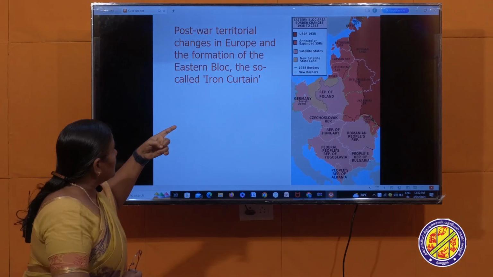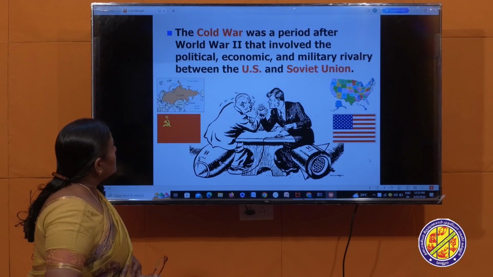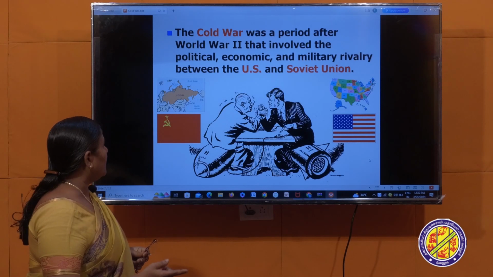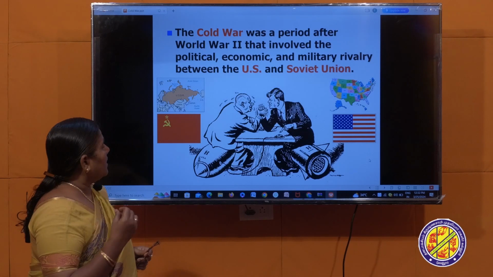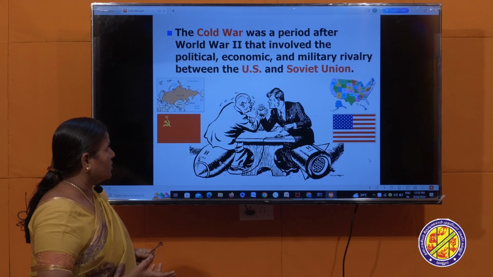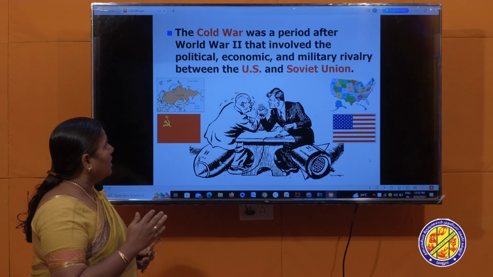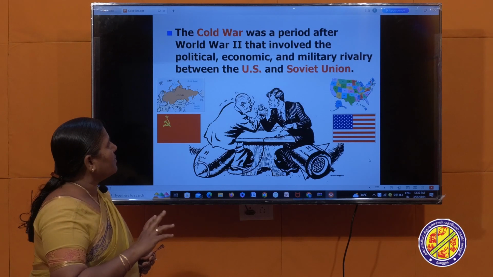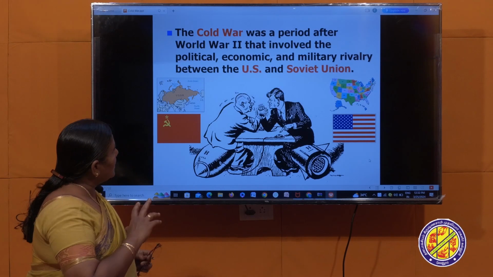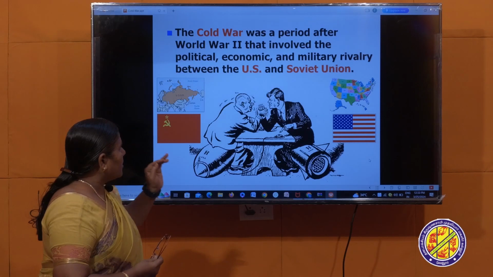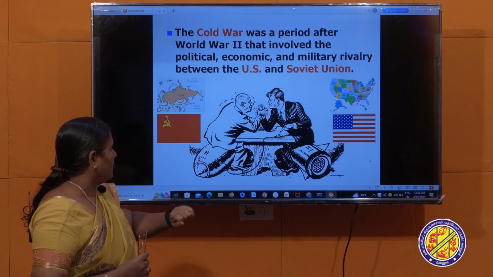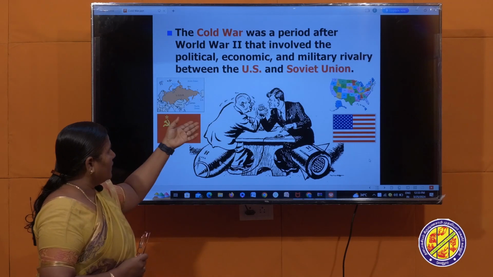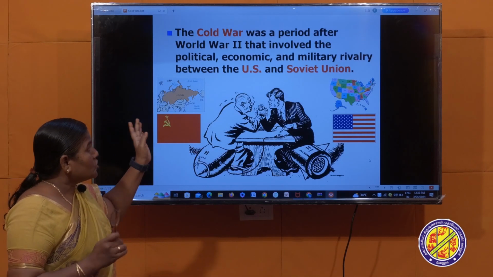And the Cold War was here. The Cold War was a period after the Second World War that involved political rivalry, as I already explained regarding political ideology, and the economic point of view. The USSR and USA both put some economic restrictions, so in the economic field also there was a clash, a conflict, between them. So it was a political, economic and military rivalry between these two superpowers.